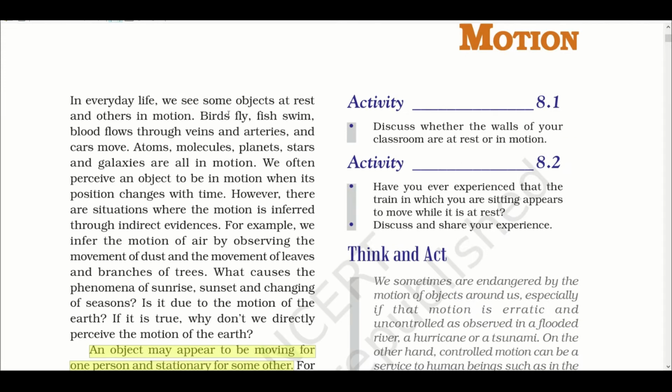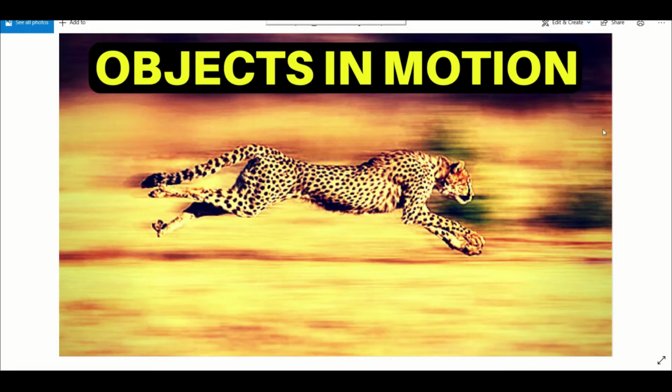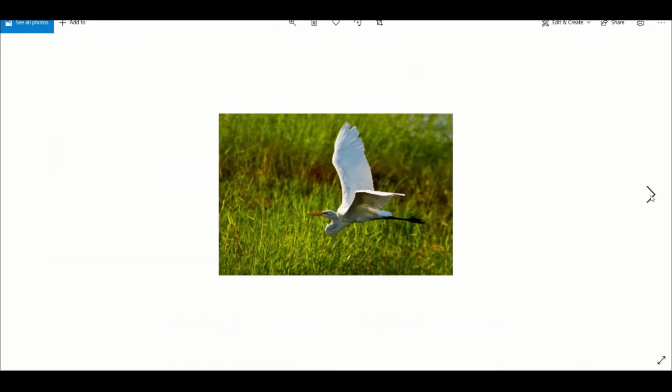In everyday life we see some objects at rest and some others in motion. Birds fly, fish swim, blood flows through veins and arteries, and cars move. Atoms, molecules, planets, stars and galaxies are all in motion. So dear students, you must have seen objects in motion, like a cheetah running, a car driving, birds flying and many other examples that we have seen in our textbook.